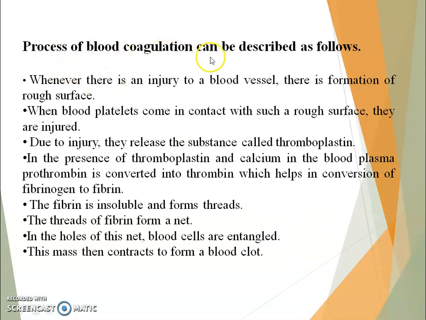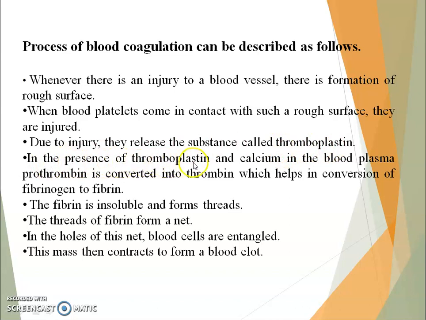The process of blood coagulation can be described as follows. Whenever there is an injury to a blood vessel, there is formation of a rough surface. When blood platelets come in contact with such a rough surface, they are injured. Due to injury, they release a substance called thromboplastin.